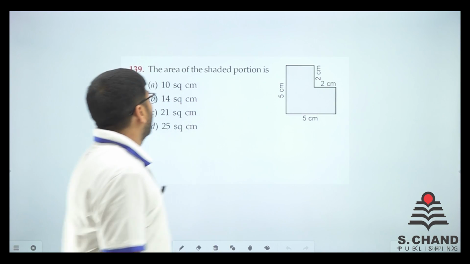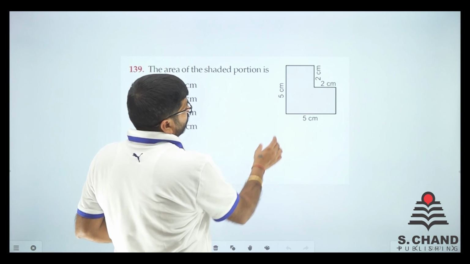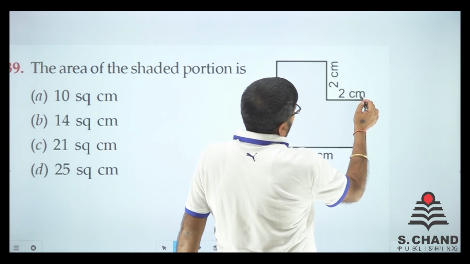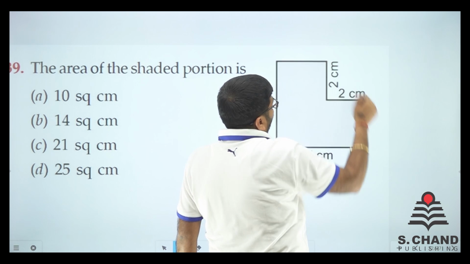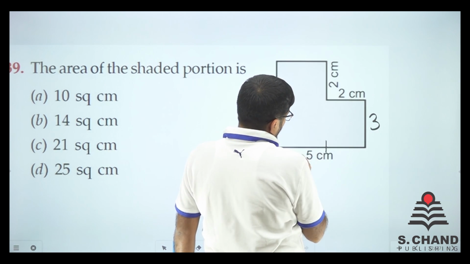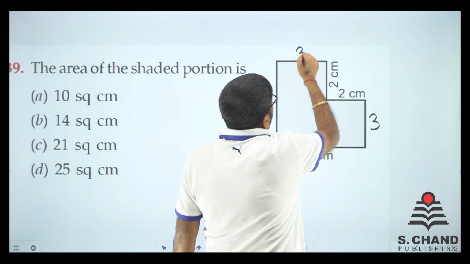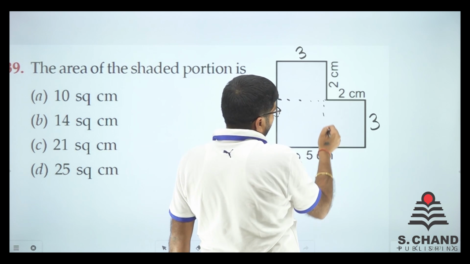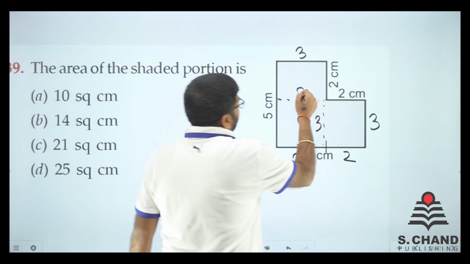Here we have to find the area of the shaded portion, right? So just do one thing. If this is 2 centimeter, see, if this is 2, this is 3. If this is 3, this is 3. So this is 3, this is 2, this is 3.